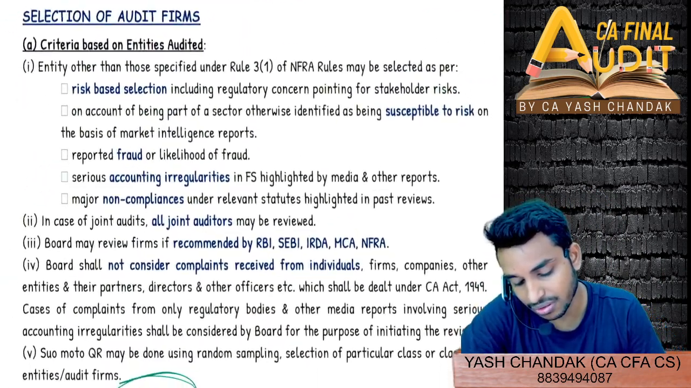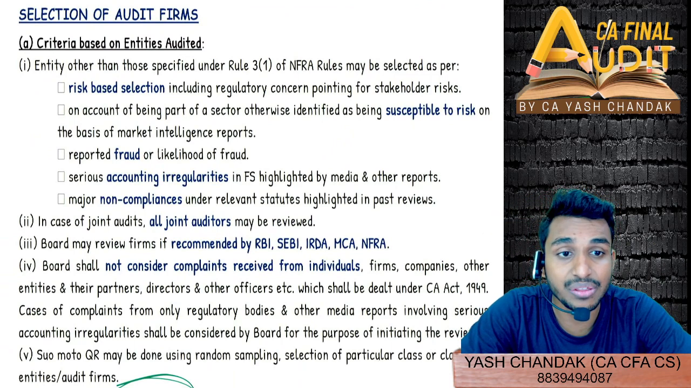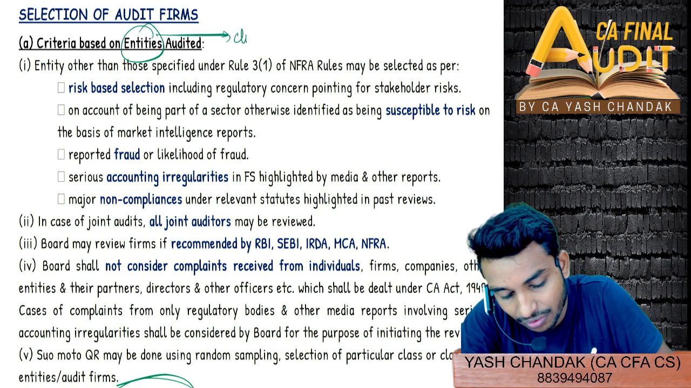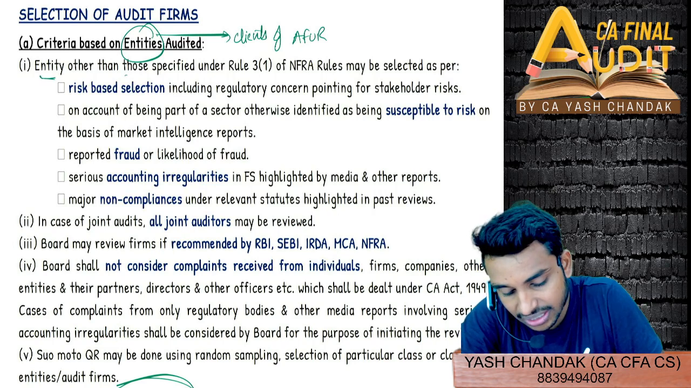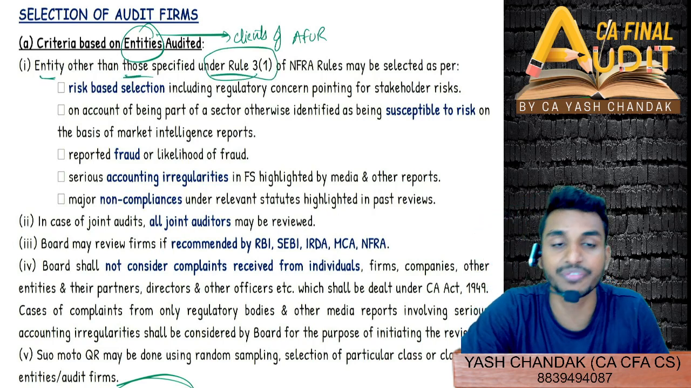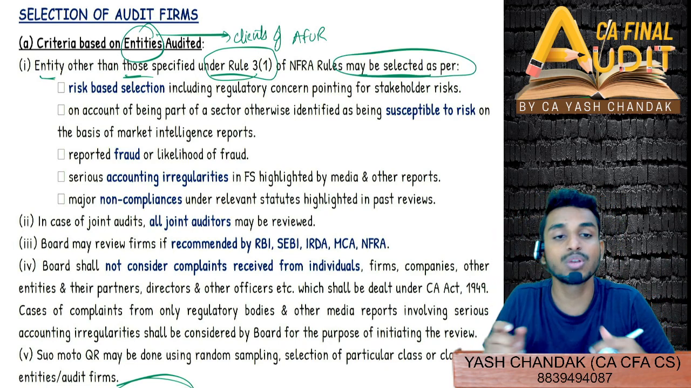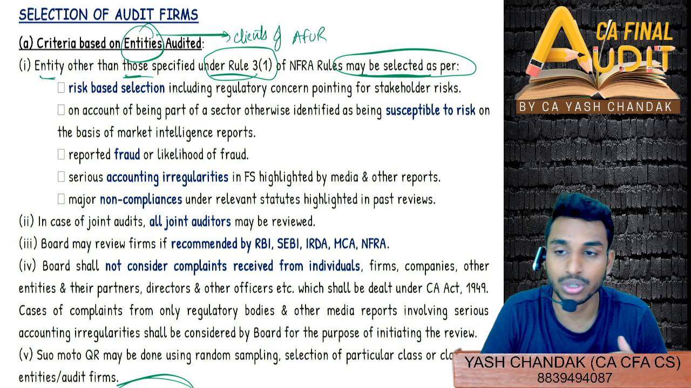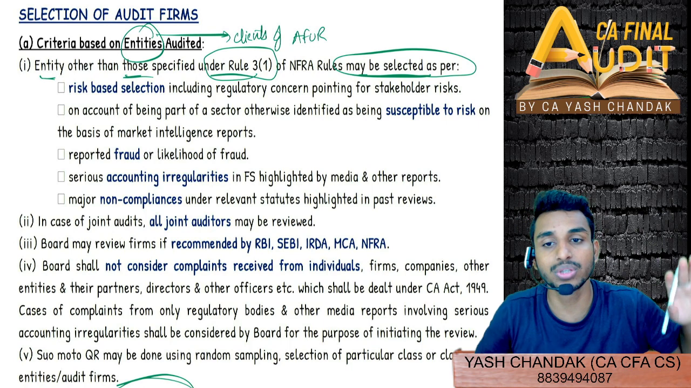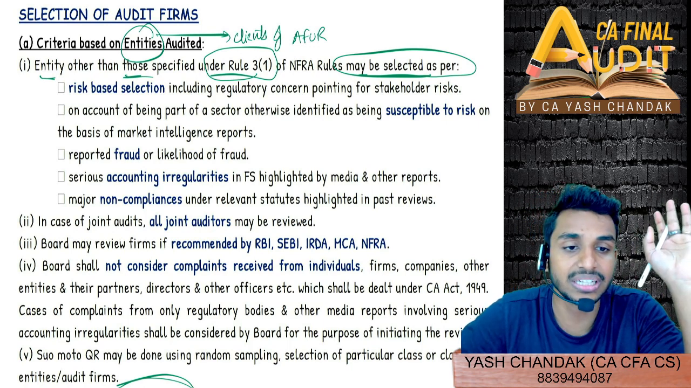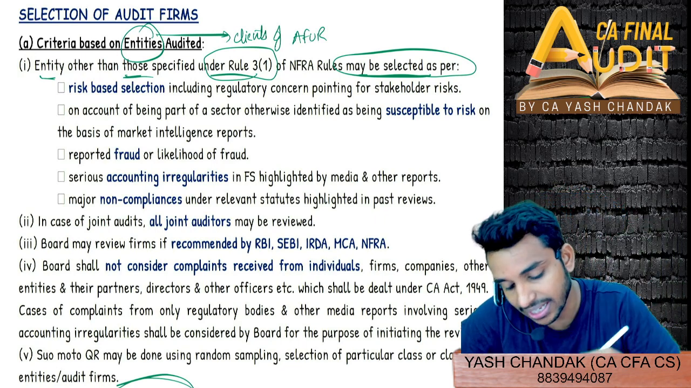So let's quickly first see the criteria based on entities that have been audited. Criteria based on entities here means what? Clients of AFUR, right? So entities other than those specified under Rule 3, Sub-Rule 1 of the NFRA Rules may be selected. Here, who is selecting the entities? The Quality Review Board. So can they select entities referred to in Rule 3, Sub-Rule 1 of NFRA? No. I told you they can't even touch those entities. So other entities can be selected